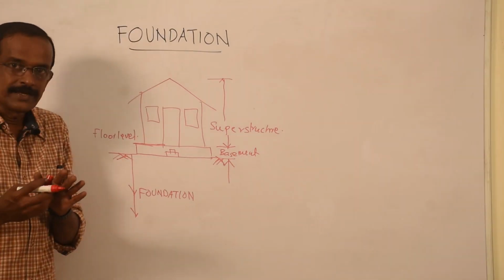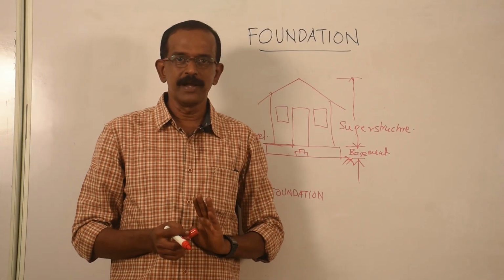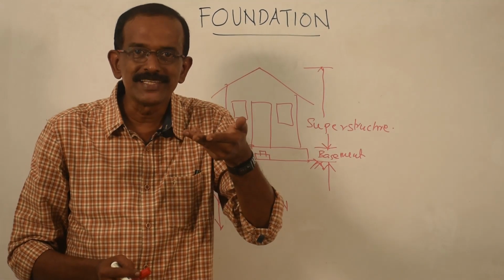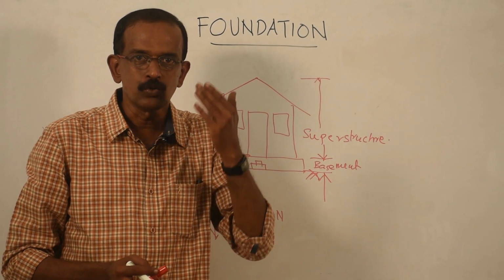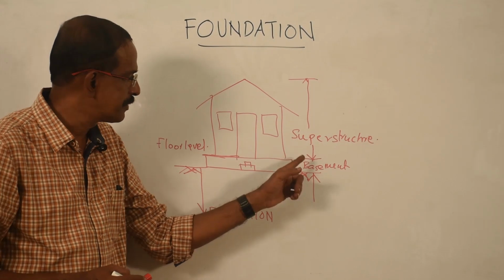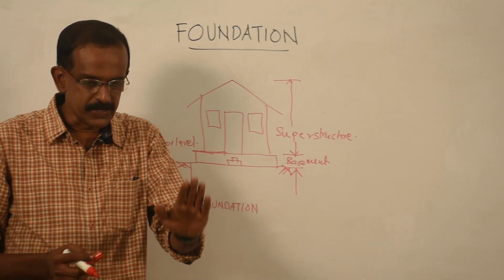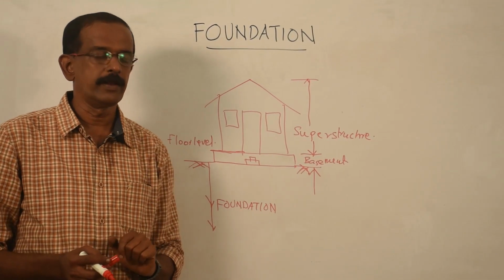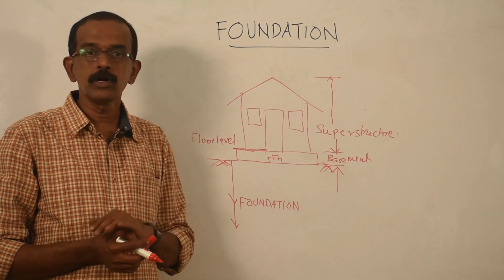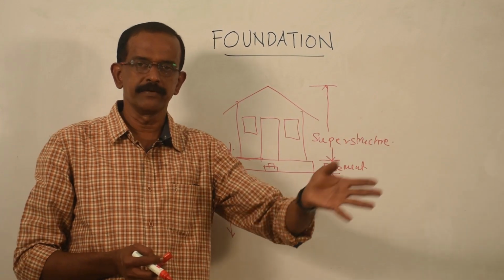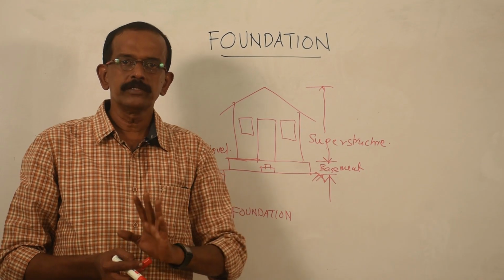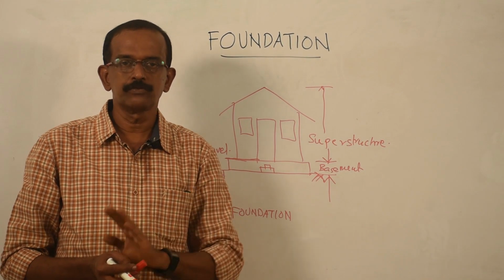So that means there are three parts for any building. One is the foundation, another one is the basement, and the next one is the superstructure. Foundation means the portion below the ground level. Basement means the portion between the floor level and the ground level, and the portion above the floor level is called superstructure. You take any building, whether it is a residential building, an industrial building or an institution, there are three parts for that building.